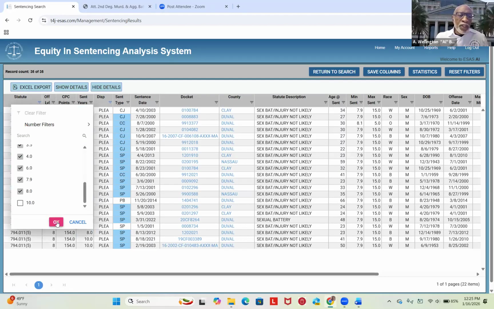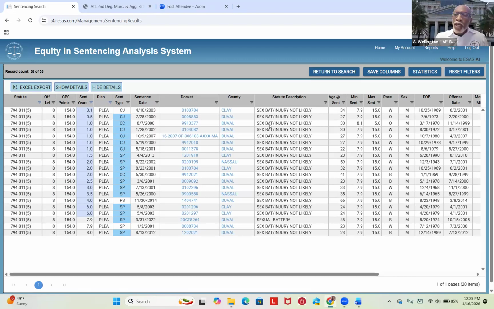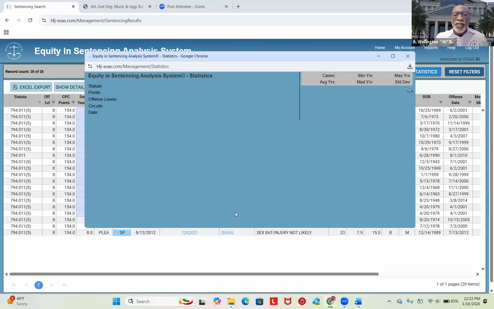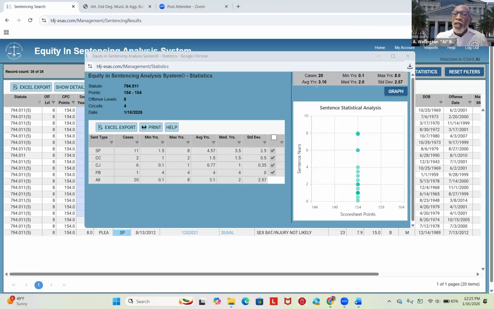And so now we're going to come over here and run some stats, because what we want to see is what's the average sentence of most of the cases. And as you can see, here's what ESAS says: 20 cases, minimum 0.1, that's 6 months, the maximum 8 years. The average sentence is 3.10 years. The median sentence is 2 years.